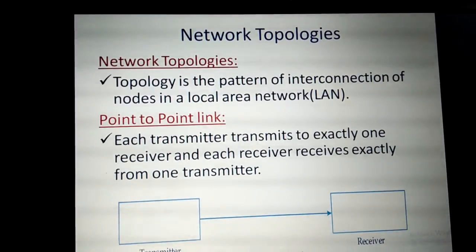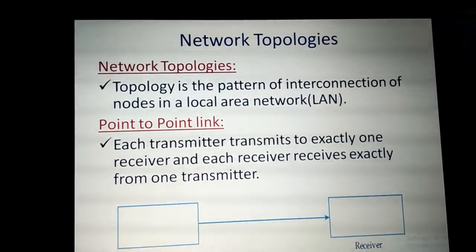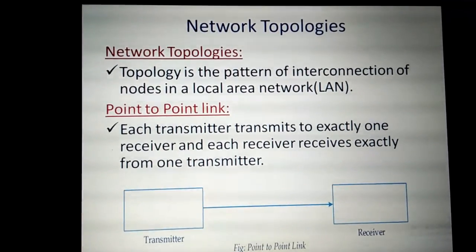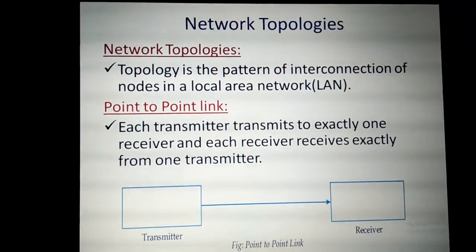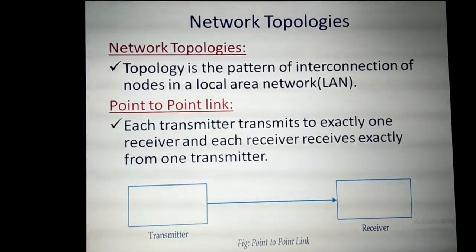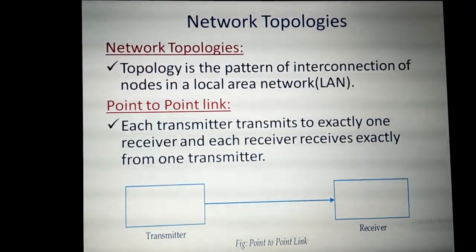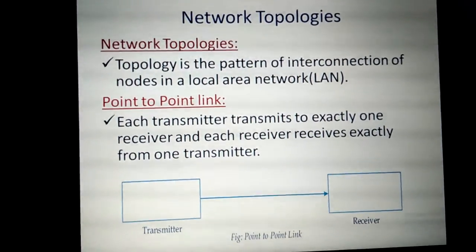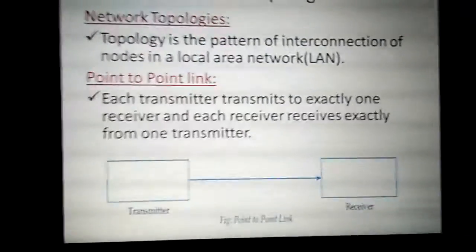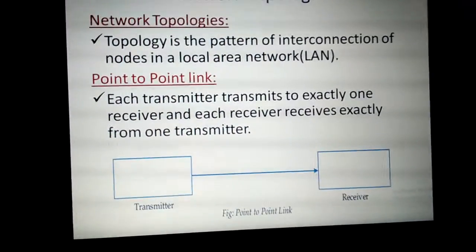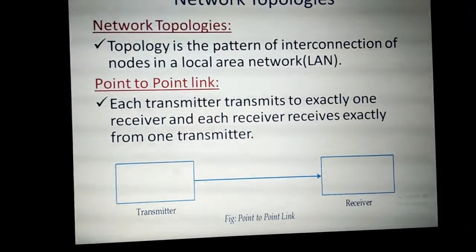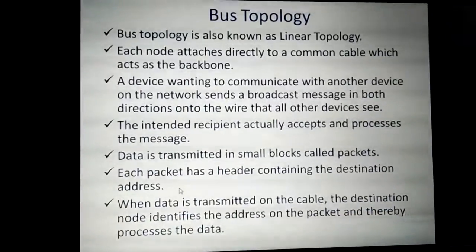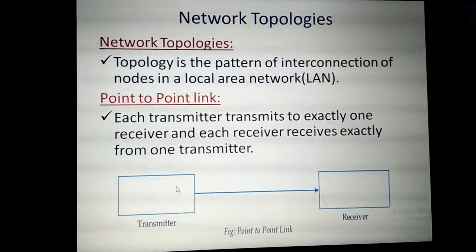In that, first we will see the point-to-point link, or point-to-point topology. In point-to-point topology, one device is connected to another device. That is, from one node to another node only, the connection is established. So there must be one transmitter and one receiver. Each transmitter transmits to exactly one receiver, and each receiver receives exactly from one transmitter. Here the transmitter is sending some information to the receiver, and the receiver receives from that particular transmitter alone. So this makes a point-to-point link or point-to-point topology.